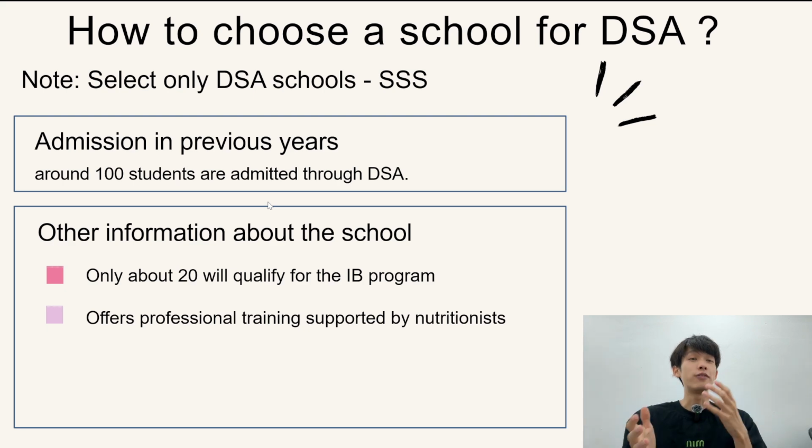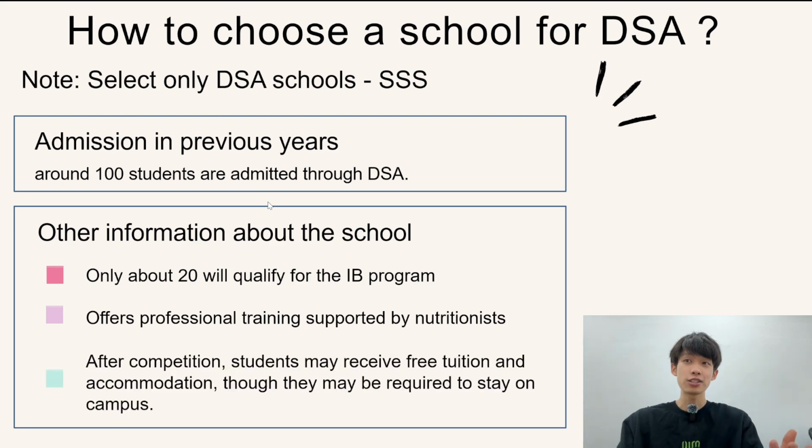That will be really helpful. On top of this, after competitions, students may receive free tuition and accommodation. During the day, they may be required to stay on campus for field practice. Basically, that covers all the schools.